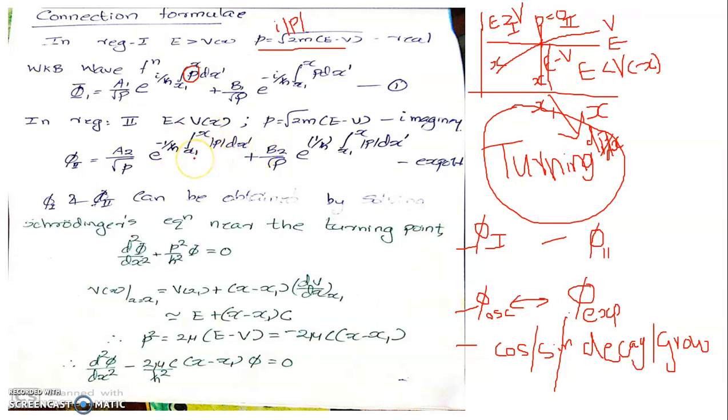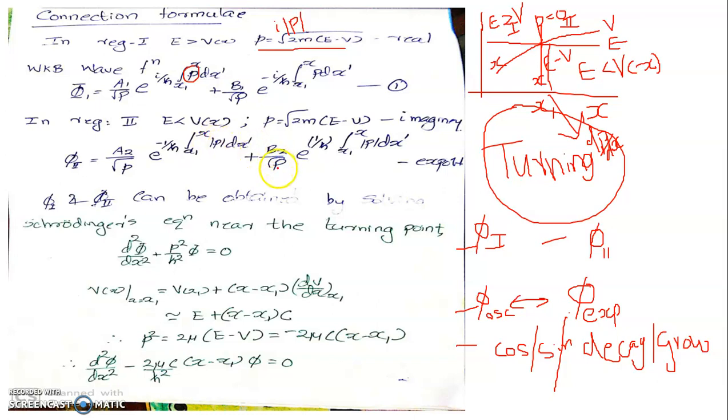Here also you must keep in mind x1 is a point here, and for region 2, x is an arbitrary choice of point in region 2 exclusively. Clearly x is greater than x1, so that x1 to x turns out to be a positive limit as far as the limit of integration is concerned.